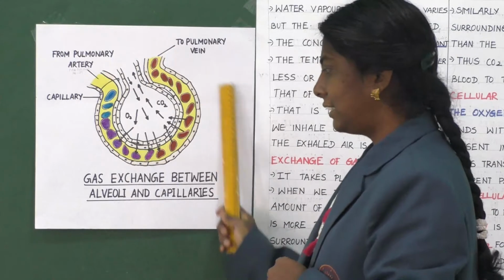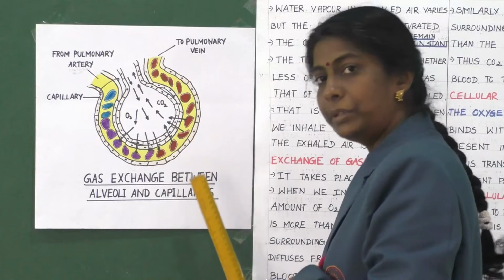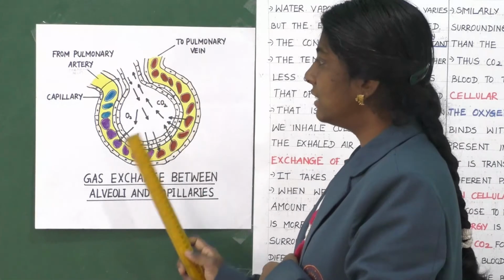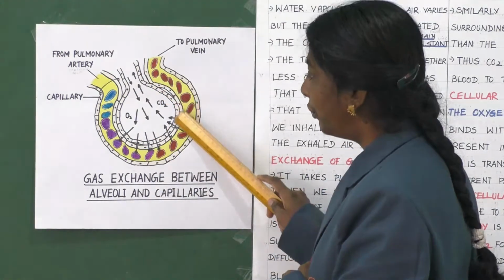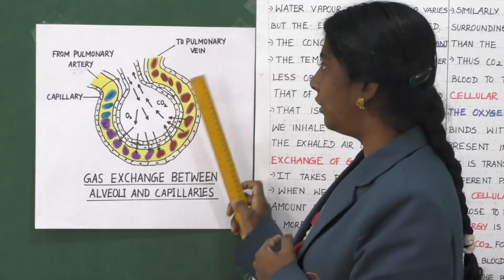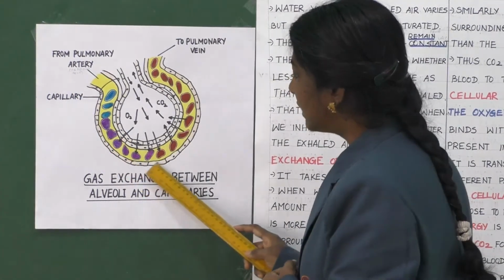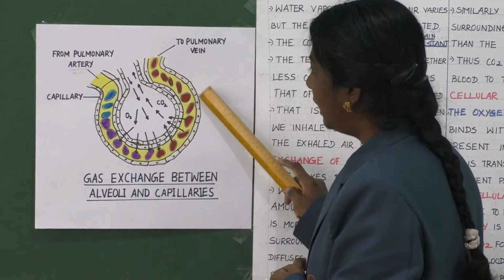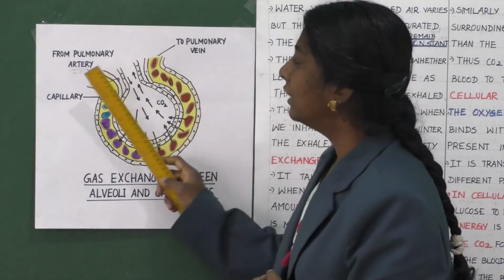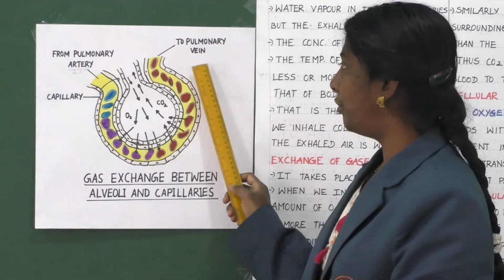Now you can have a look at the picture. This is the picture which explains gas exchange between alveoli and capillaries. What is this? The inner air-filled sac is called the alveoli. On the outer side you can see capillaries, and here blood will be there. These are blood cells. And this is the pulmonary artery and this is the pulmonary vein.